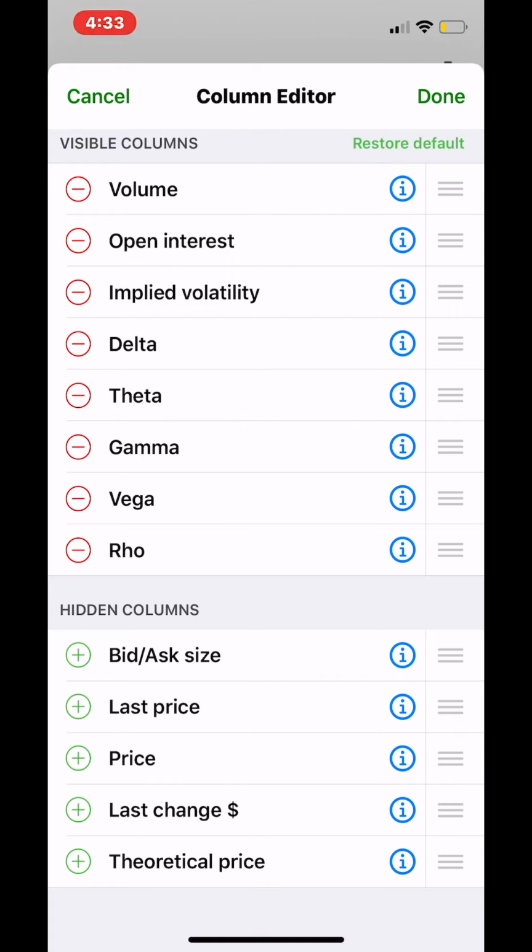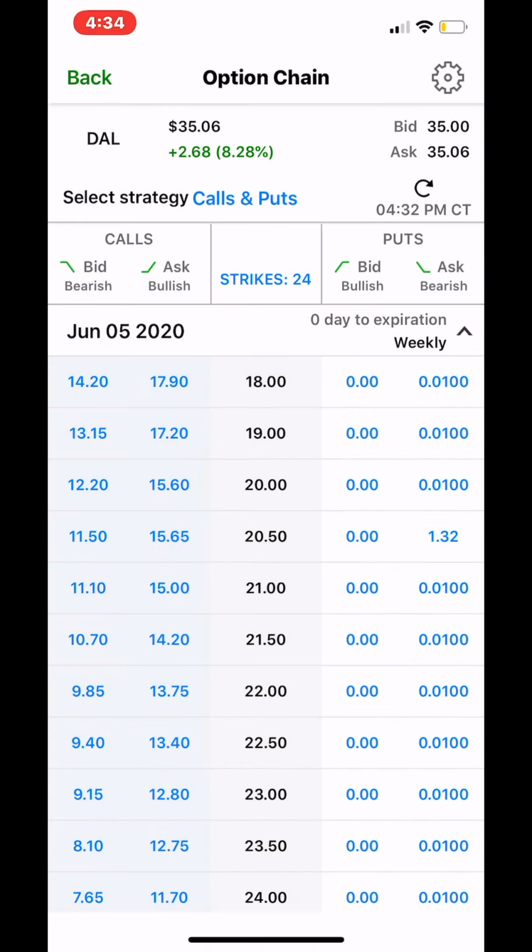Well, let's talk a little bit about implied volatility first. So implied volatility is the market's forecast of a likely movement in a security's price. And implied volatility is often used to price option contracts. High implied volatility results in options with higher premiums and vice versa. Supply and demand and time value are major determining factors of calculating implied volatility.